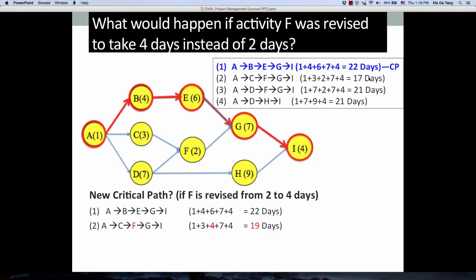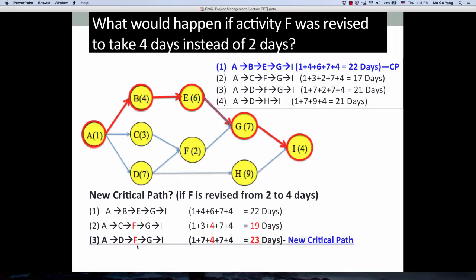So 17 increased to 19 days. Similarly, path 3 changed to 23 days instead of 21 days.